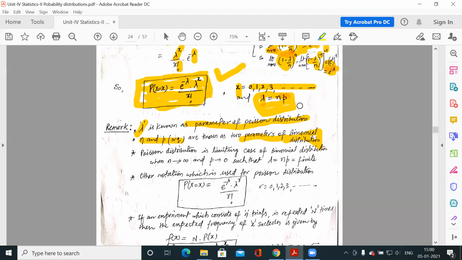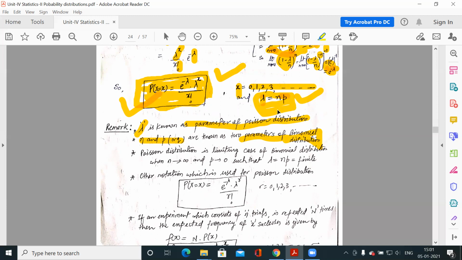Whenever you have to apply Poisson distribution, you need to know the value of lambda, because the probability function is in terms of lambda. So e to the power minus lambda, lambda to the power x by factorial x. What is the parameter here? Only lambda. So you need to know lambda only. What is lambda? Lambda is np, which is called the mean of the distribution.